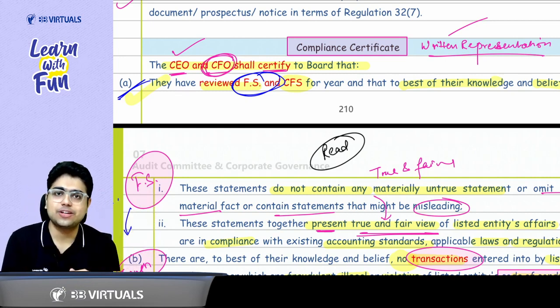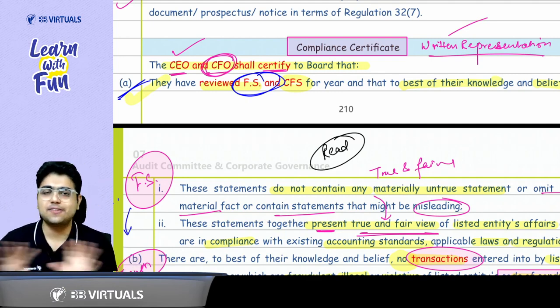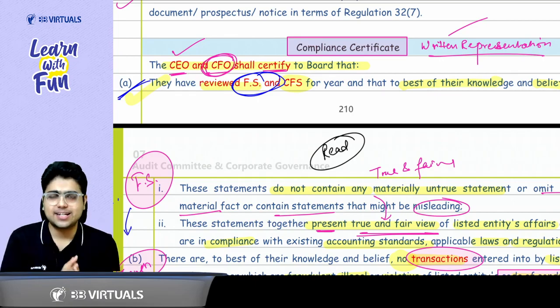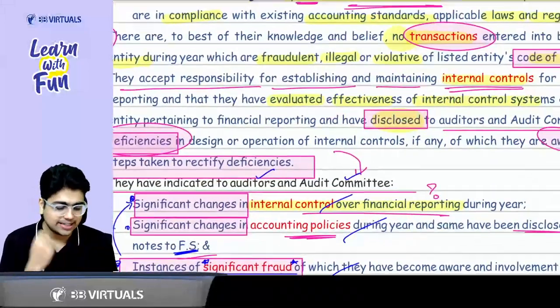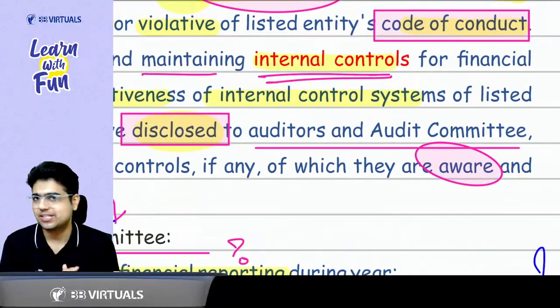Sir, what do they need to give the compliance about? About the financial statement, about the transactions. They have not done any hanky-panky. The transactions are not fraudulent. The internal controls are adequate. They are operating effectively. In case in the internal control there is some significant deficiency, it has been disclosed to the auditor and the audit committee, and they have taken corrective action for the same.